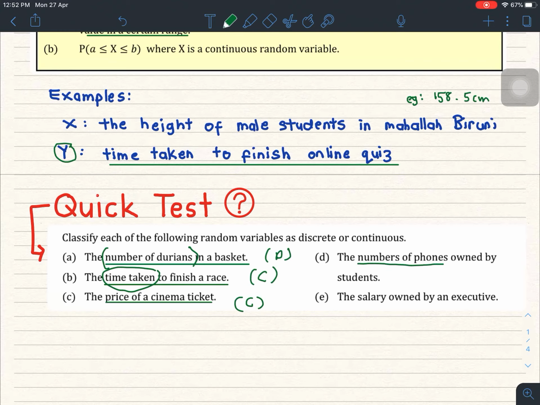Number of phones owned by a student. Is it discrete or continuous? It is discrete, correct, because you have a number of phones. You can have 1, 2, 3, 4 phones, okay? Salary earned by an executive. Now, salary over here, usually you might be confused, but over here, salary is always a discrete random variable. Okay?